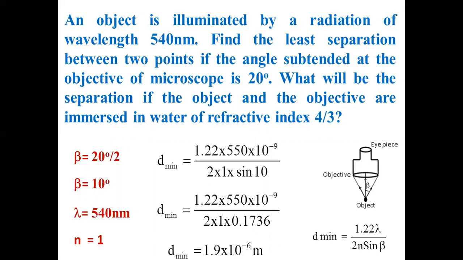If the distance is 2 micrometer, no problem. 2.1 micrometer, no problem. This can show them well separated. This is the minimum distance needed between two objects or two parts of an object. For example, in a virus, the distance between two parts should be at least 1.9 micrometer so that you can see that part clearly. Otherwise, you can't see it. That is the meaning.